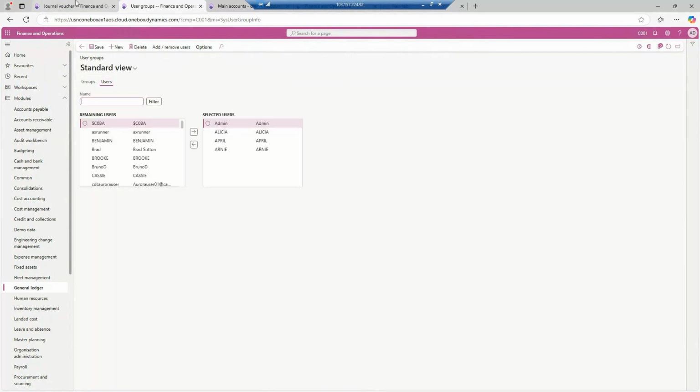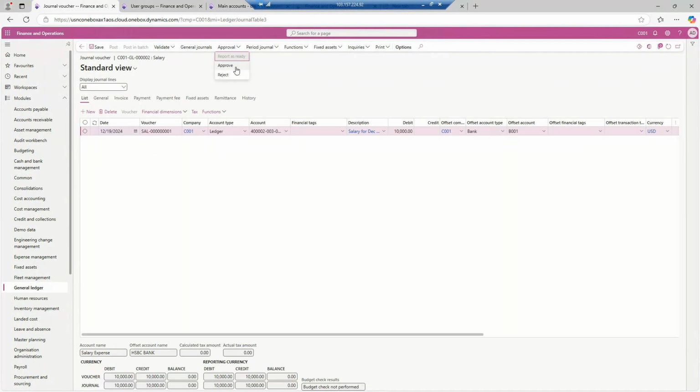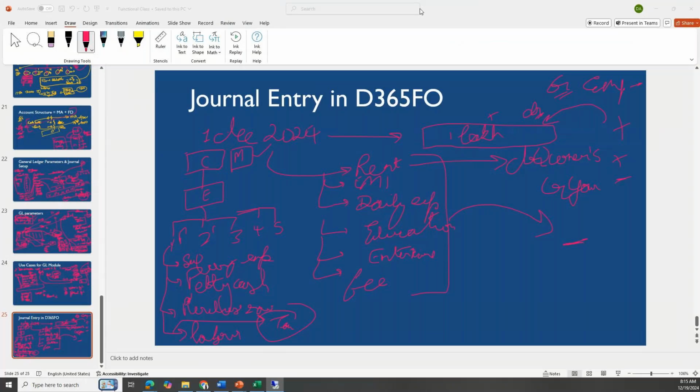Normally it is a best practice that the user who is creating, there are two types of users. Similarly, in the license also, when you purchase D365 Finance and Operations, it will be purchased on the basis of license. First, you will get a team member license, which is for the person who is entering the entries.